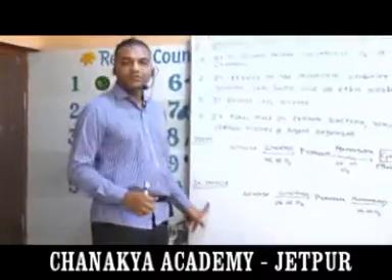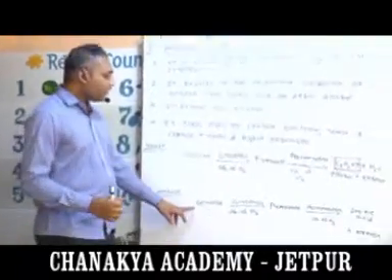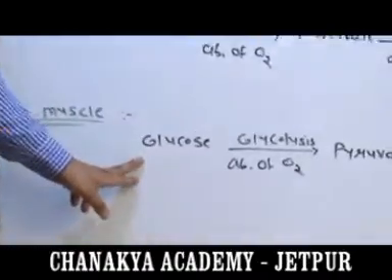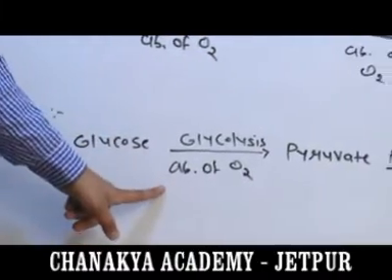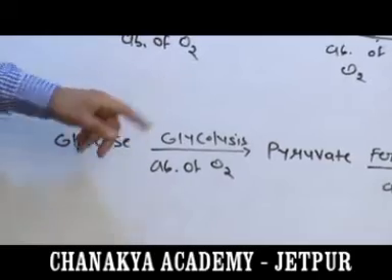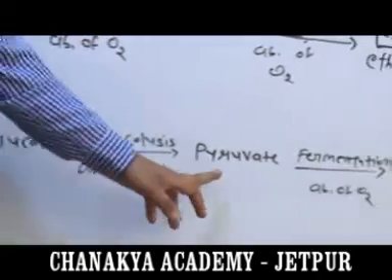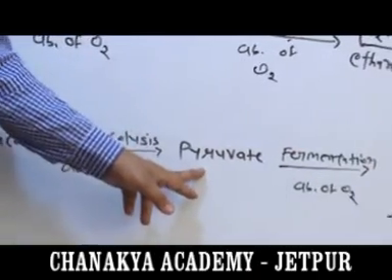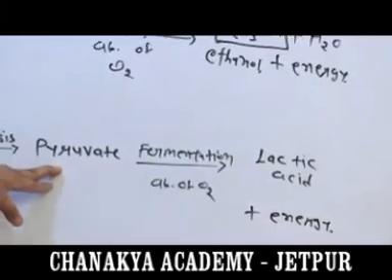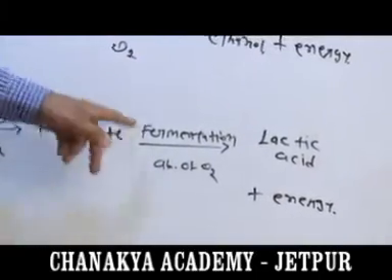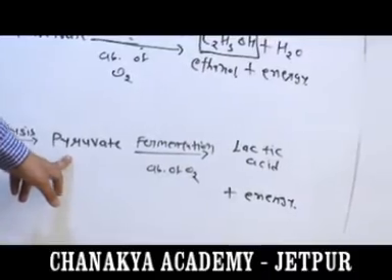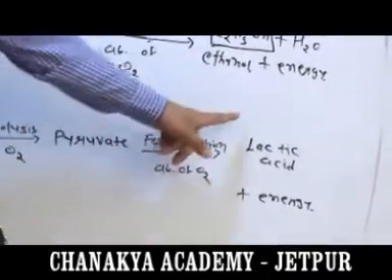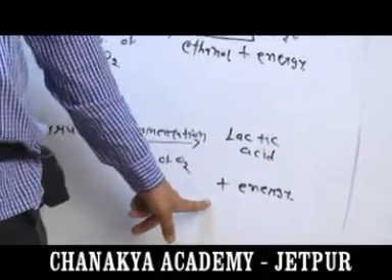In muscles, human body muscles, glucose is incompletely digested in the absence of O2. With the help of glycolysis, glucose is directly converted into pyruvate. But the exchange is here. Pyruvate in the absence of oxygen during the fermentation is not converted into carbon dioxide and water. It is converted into lactic acid plus energy.